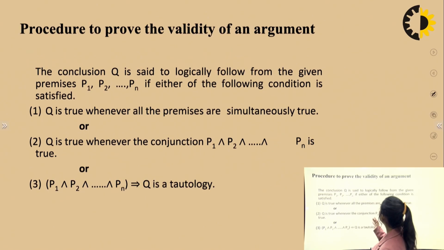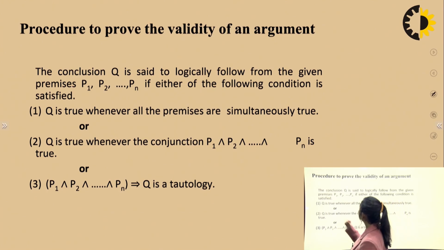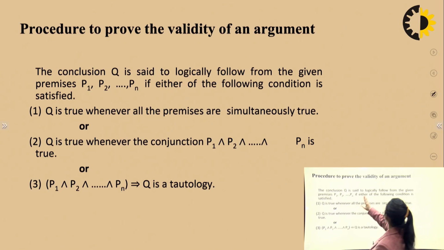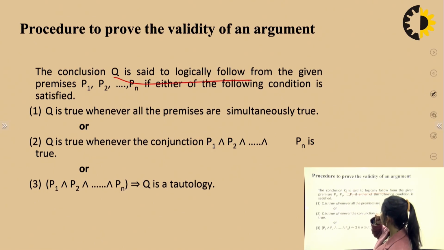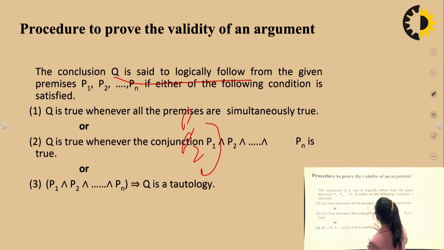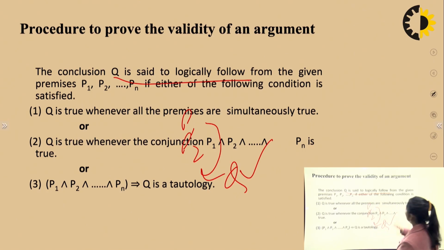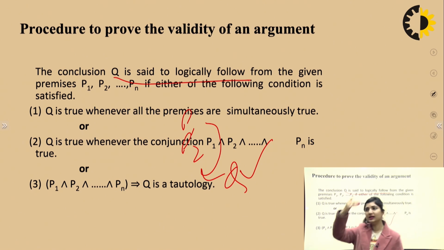Now the procedure to prove the validity of an argument. The conclusion Q is said to logically follow from the given premises if either of the following conditions is satisfied. For example, if P1, P2 are certain premises, their end result has to make Q true. So you might have a certain set of statements, and they have to help you yield that final result Q.